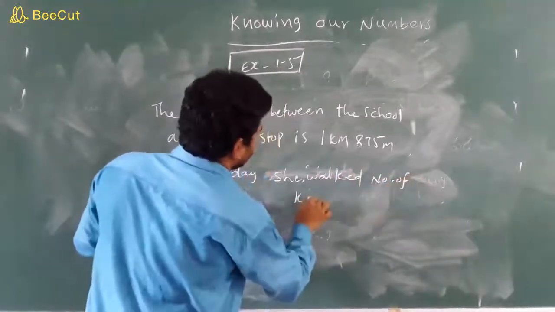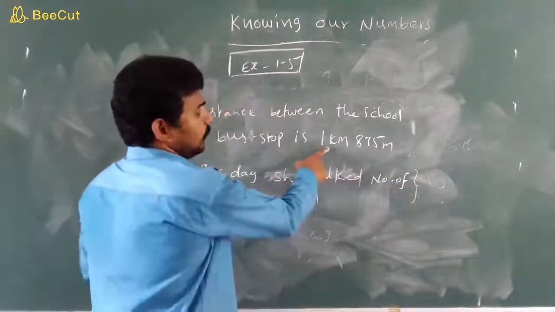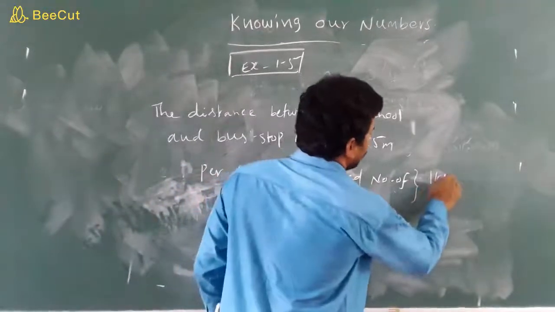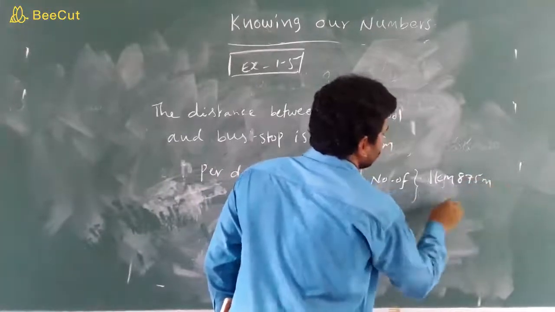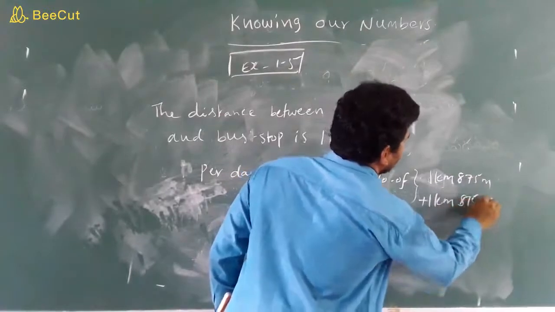That means do addition: 1 kilometer 875 meters plus 1 kilometer 875 meters.